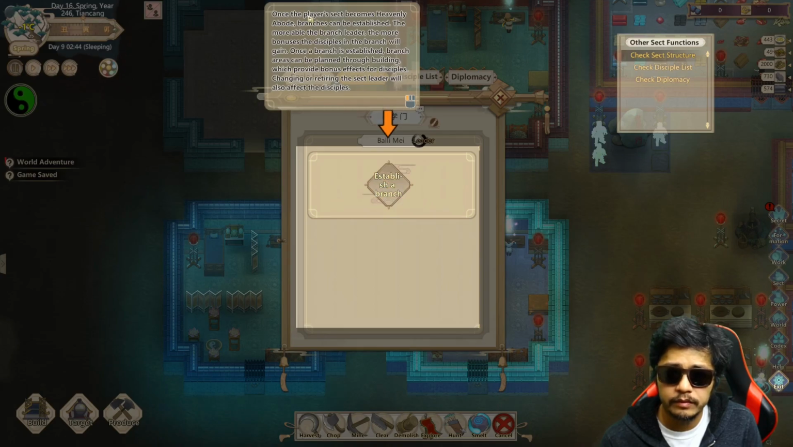Establish branch. Once the player's sect becomes heavenly abode, branches can be established. The more able the branch leader, the more bonuses the disciples in the branch will gain. Once a branch is established, branch areas can be planned through the building, which provide bonus effects for disciples. Changing or retiring the sect leader will also affect the disciples.